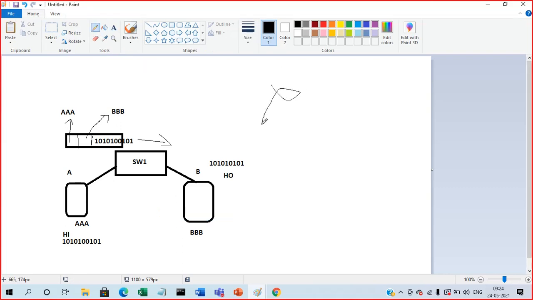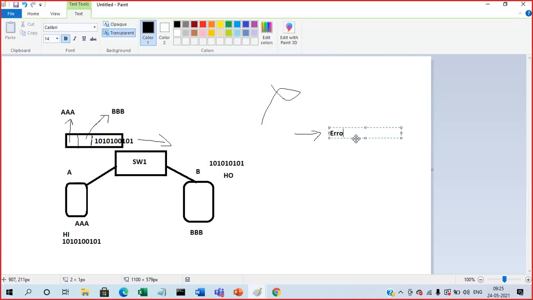What is our intention? Whatever data, meaning information, we send on the source side, the same data we require at the destination side. Now we got the source, the destination, and the payload, but due to some issues in the transmission, the data is received but not in the correct form. For that, first we need error detection, then error correction.